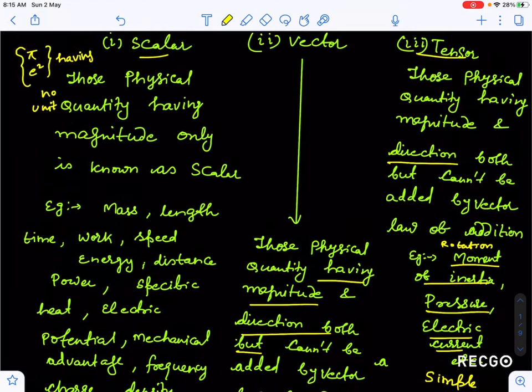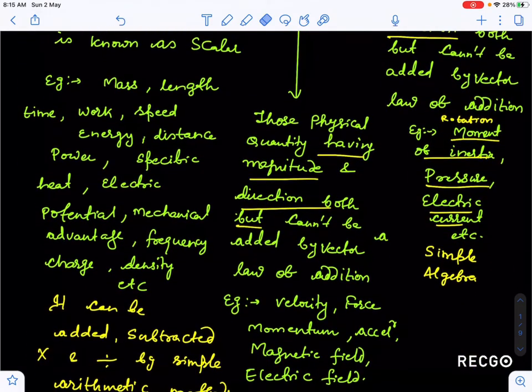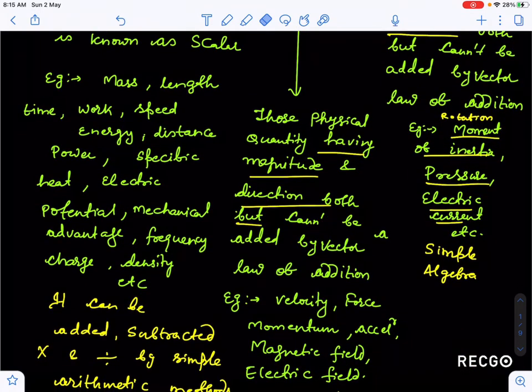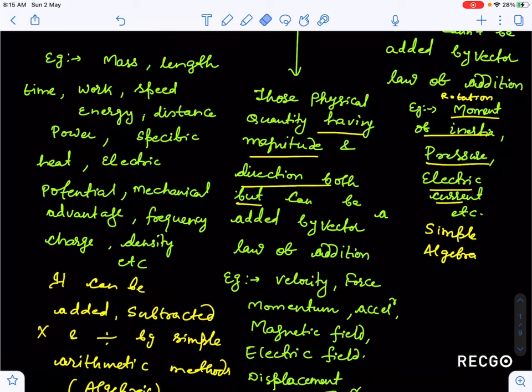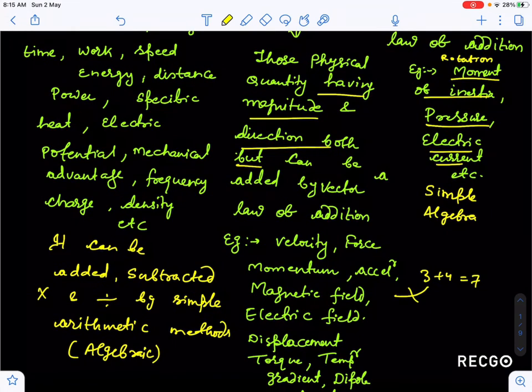It can be added, but it can be added by vector law of addition. The thing is that you will not use simple algebra here. You cannot say that here 3 plus 4 is equal to 7. This is not applicable in vectors unless they are in the same direction.